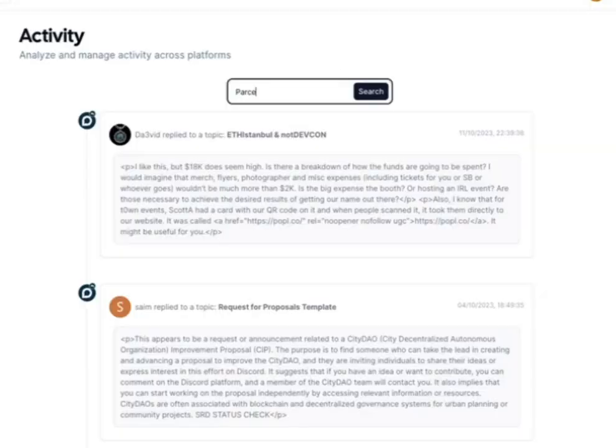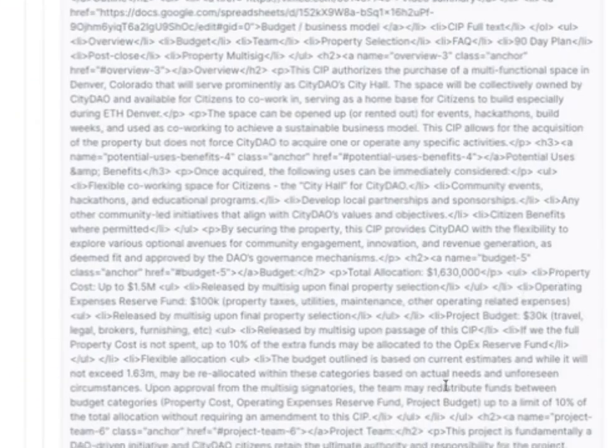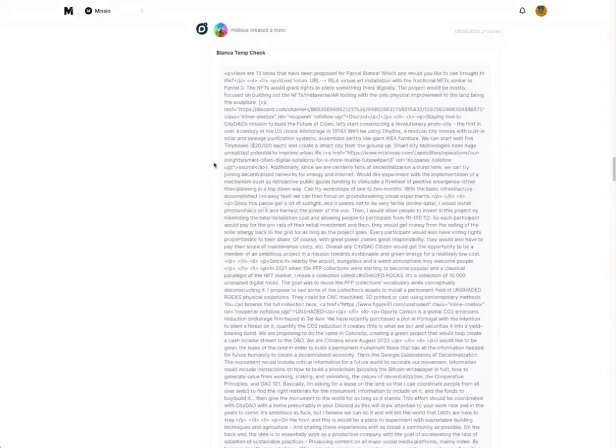Let's say, for example, you want to return all the posts that are related to parcel zero. This is Elasticsearch. We see parcel zero is mentioned here, and it basically searches across everything. These are all posts that are related to parcel zero.